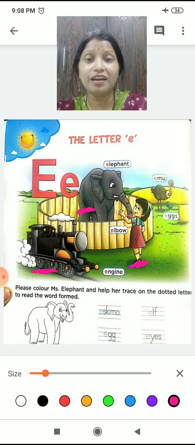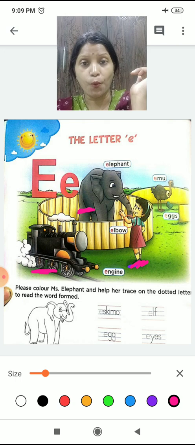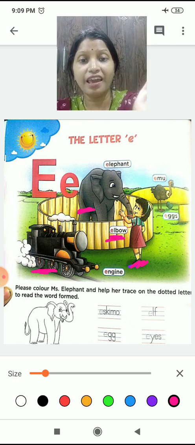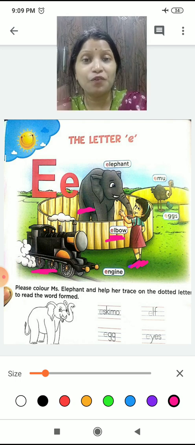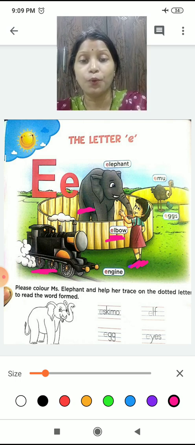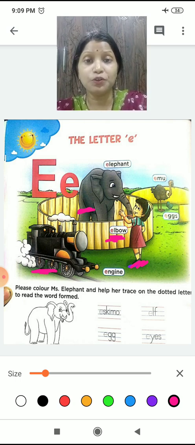She saw the elephant. She wanted to touch the elephant. So what did she do? She put her elbow on the ring and she waved her hand to the elephant.